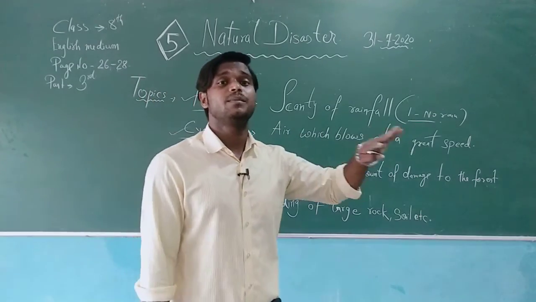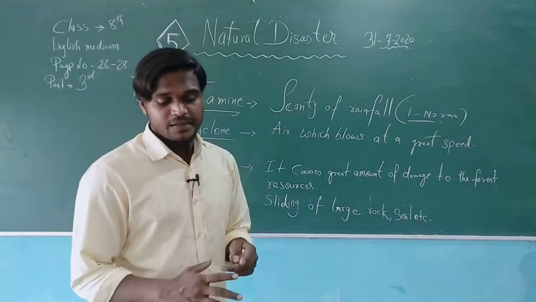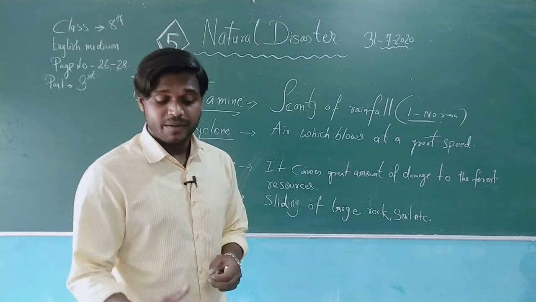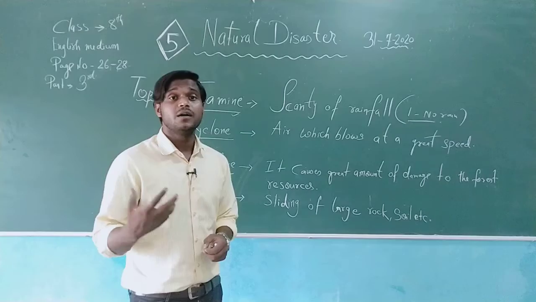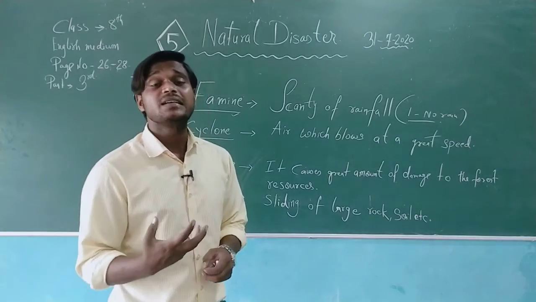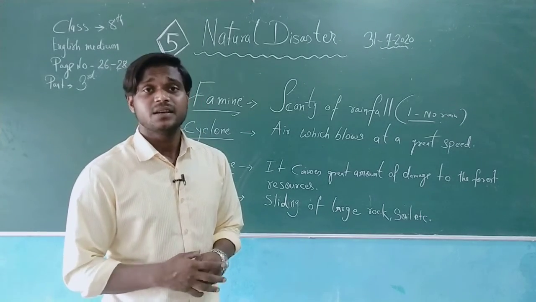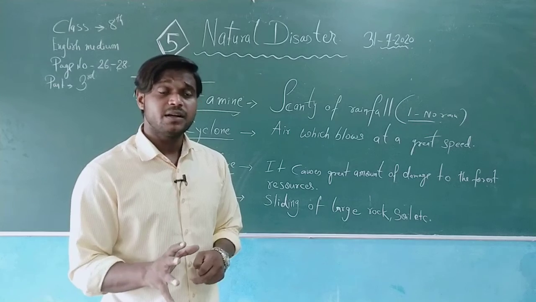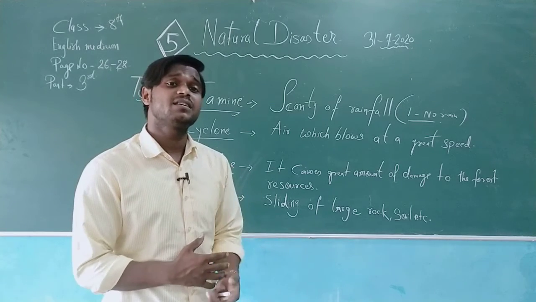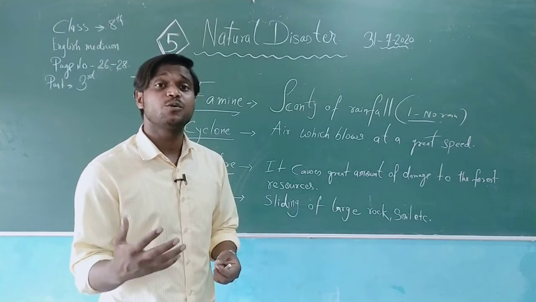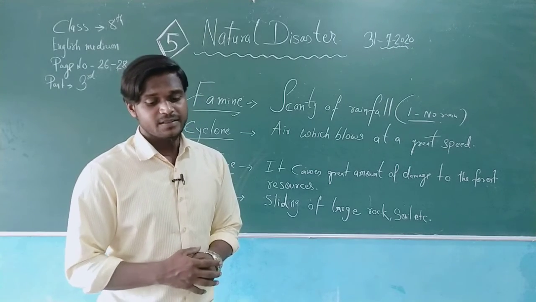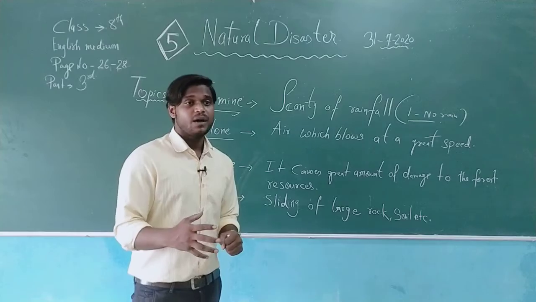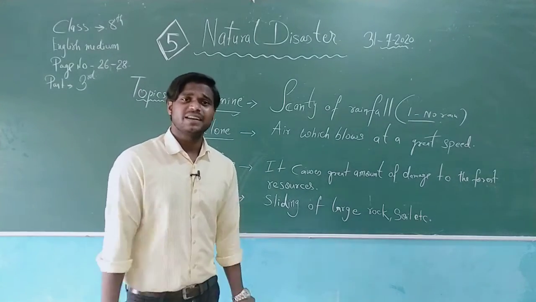So that is all about the cyclone, and therefore we can say the adjacent regions also, the nearby regions, also feel the same effect of the cyclone when it is highest on the way path, when it is highest on the speed. Means the coastal areas are experiencing that, but nearby areas adjacent to the coastal areas are also experiencing the effect of cyclone. So therefore we can say that cyclone is somehow like heavy wind, but one thing is very common and simple.